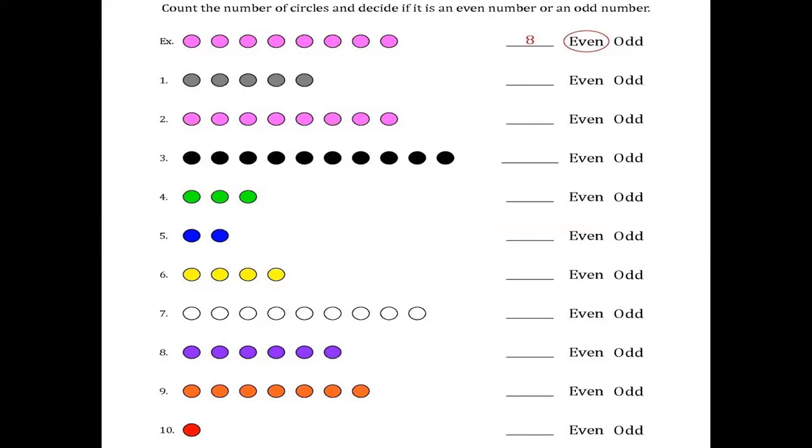The first one is an example with the pink color. How many balls? 1, 2, 3, 4, 5, 6, 7, 8. What will you write in the blanks? 8. Now, there are two options, even and odd. If 8 is even, what will you do? Circle the even. If 8 is odd, you will circle the odd, right? 8, can you distribute 8 balls between 2? Yes, you can. 4 and 4. That is why it is even.